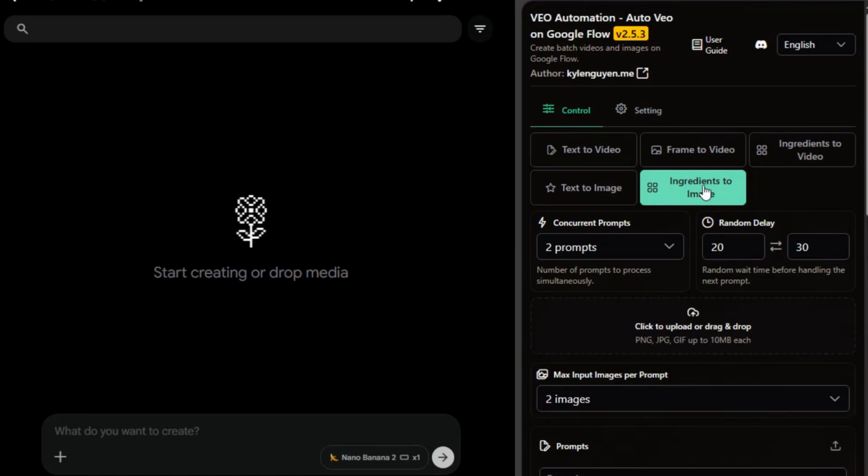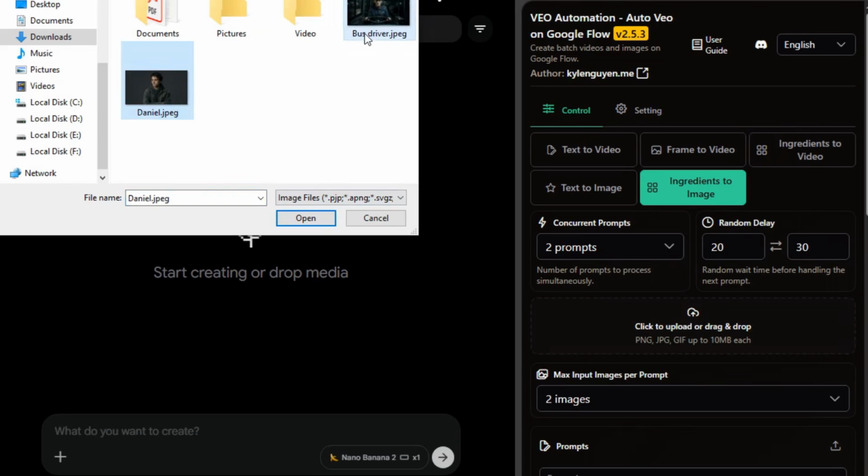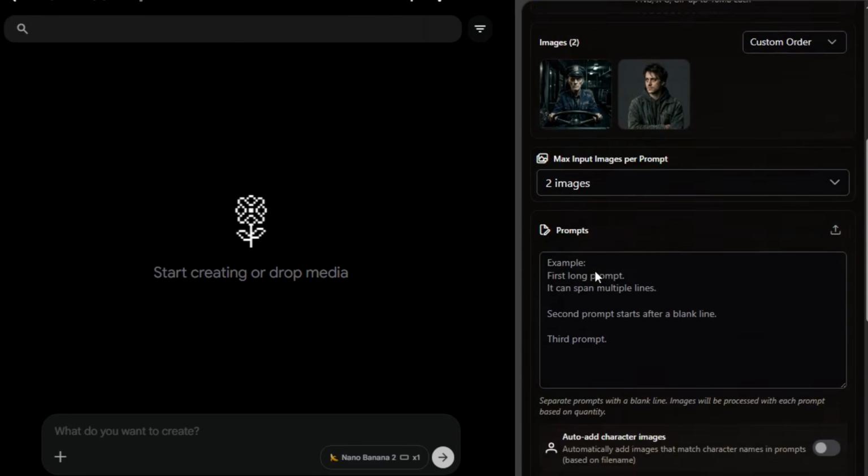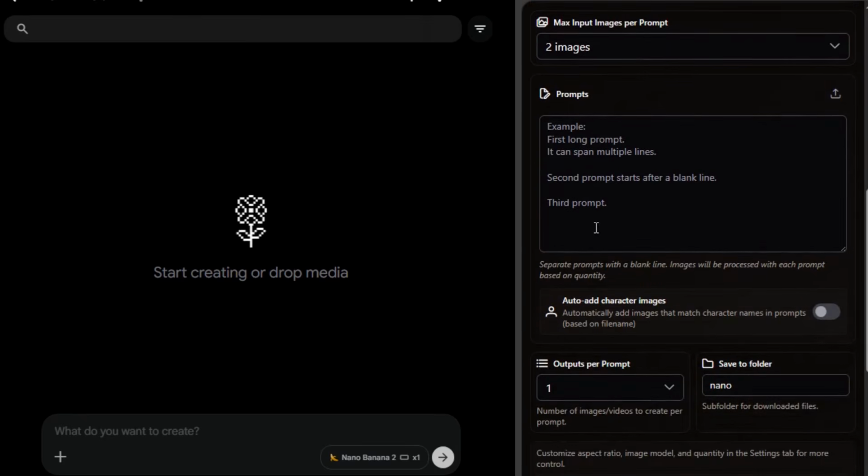Select ingredient to image mode in the control panel. This is the secret sauce. Upload your reference images, Daniel and the driver. Select max input images to 2. Why? Because some scenes have both characters. We need the AI to handle that.